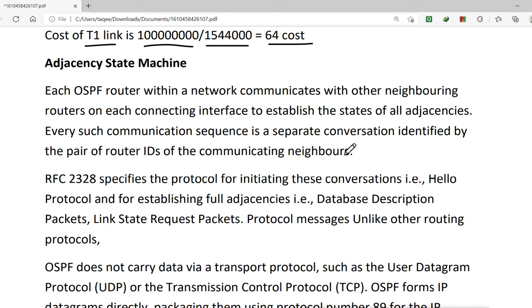So it actually forms an adjacency with the neighboring router, and it knows about the neighboring router. When we configure OSPF on two routers, they exchange information with each other and form the adjacency. These two routers are connected directly, so they will consider each other as neighbor routers. They will create the neighbor relationship between these two routers, and that is what is called adjacency.